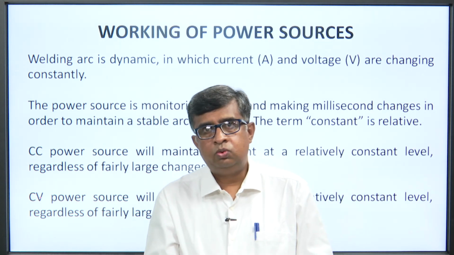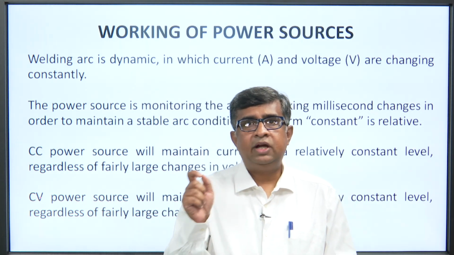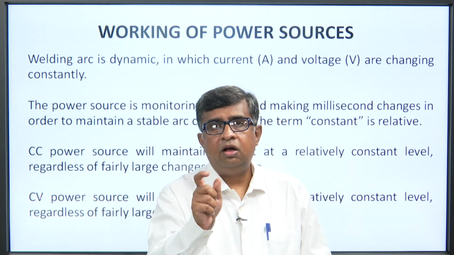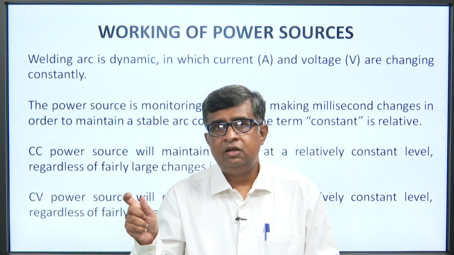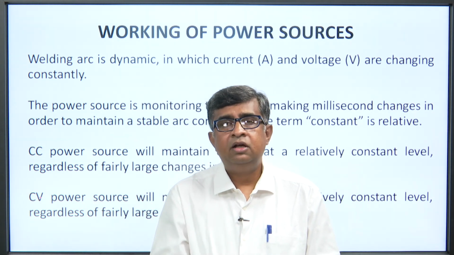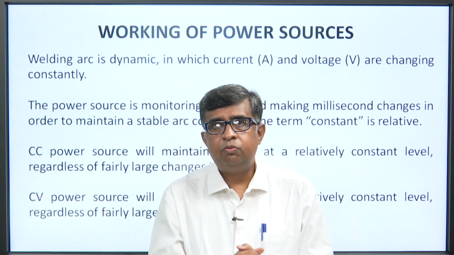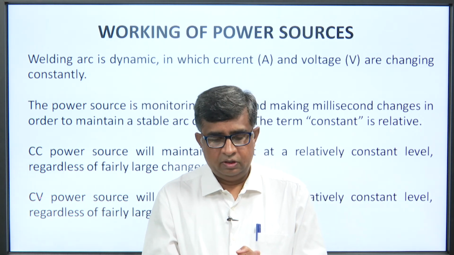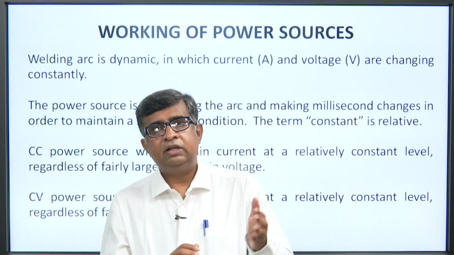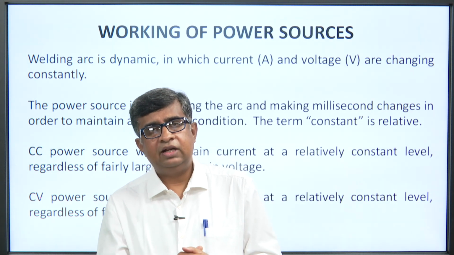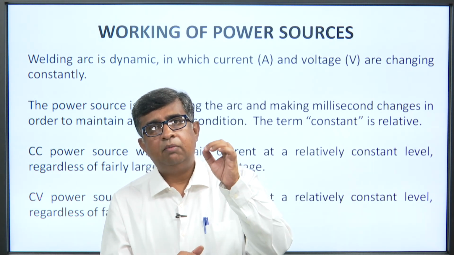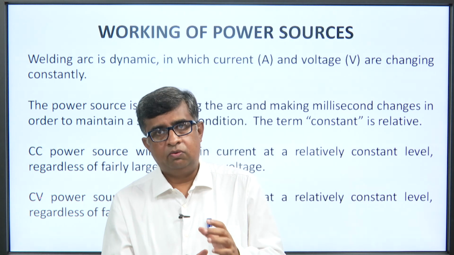Controlling these two can help you get a better arc, or help you get the best welding output. So, these two properties have an important role in the welding output. From the beginning, and from the last lecture also, I have said that welding power sources have an important role.